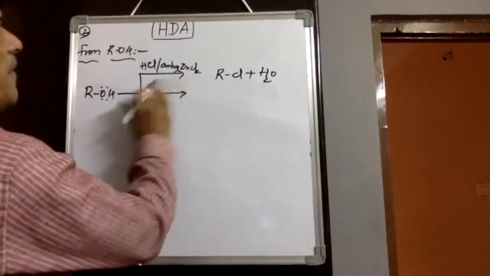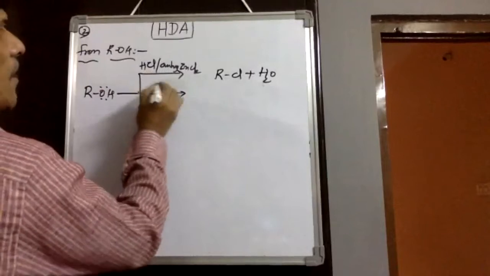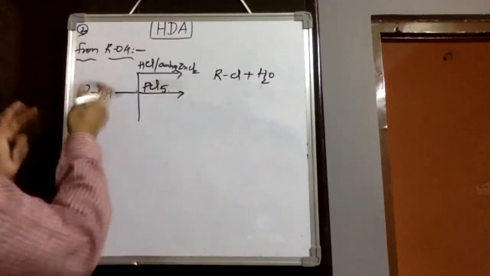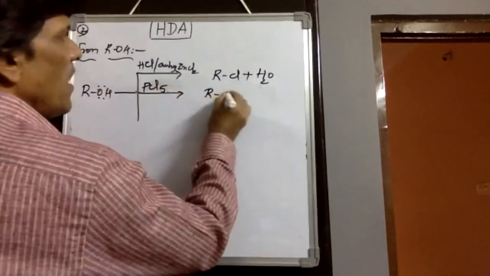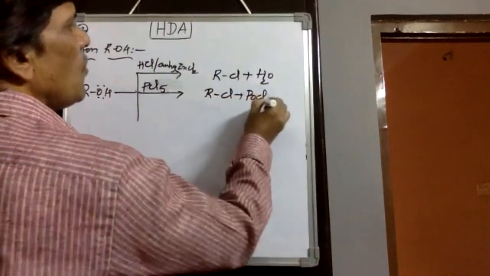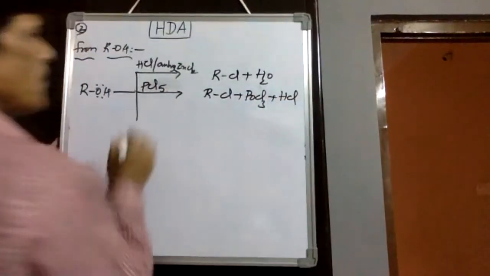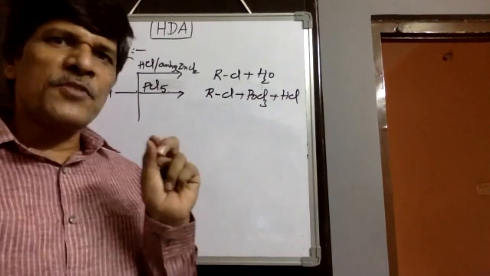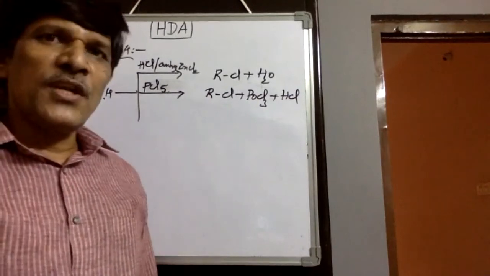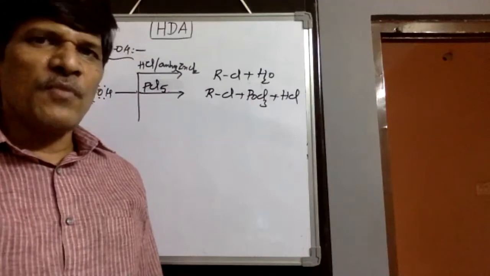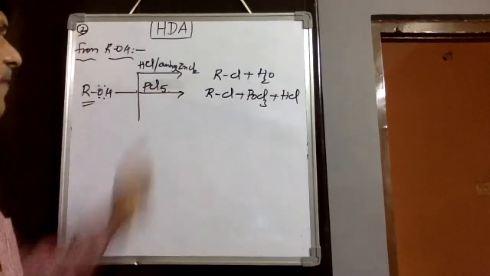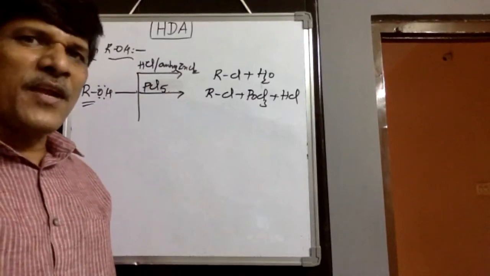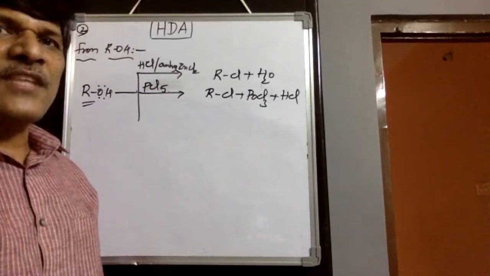Then in the same way, suppose you take PCl5, phosphorus pentachloride. If we add this, we would get alkyl chloride plus phosphoryl chloride plus HCl. But here, for the stereochemistry of this alcohol, if the alkyl group is methyl or ethyl, it follows the SN2 mechanism, and we would get inversion products. If the alkyl group is very large or a more stabilized carbocation forms, then it follows the SN1 mechanism.